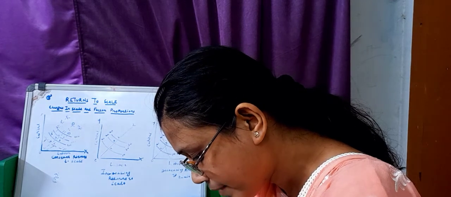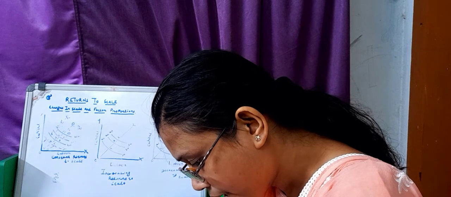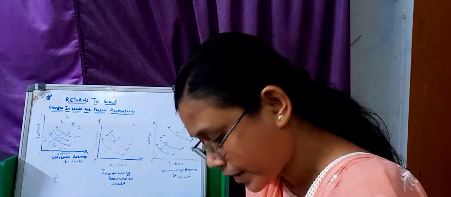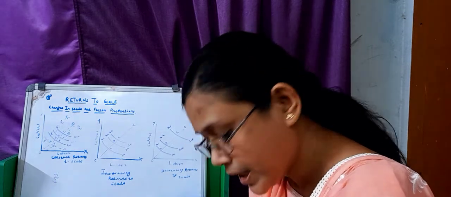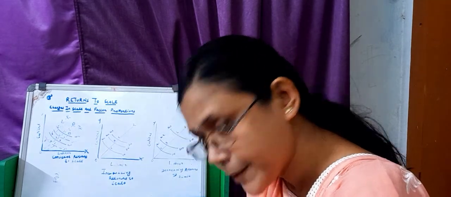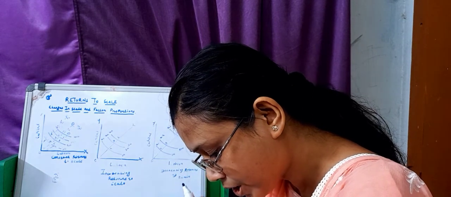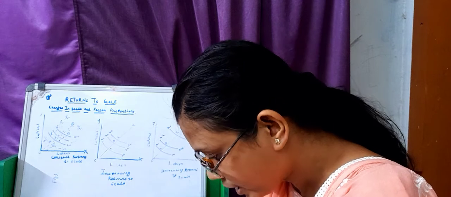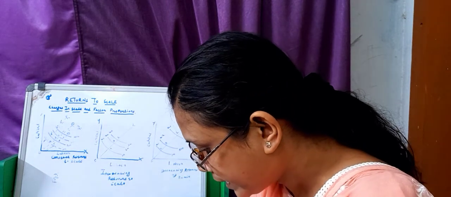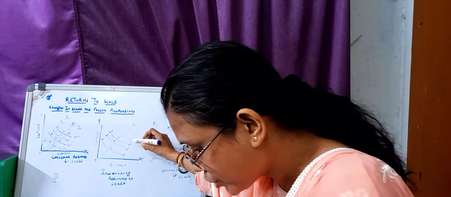When a firm expands, increasing returns to scale often occur in the beginning. Several factors account for increasing returns to scale. First, indivisibility of factors. Second, greater possibilities of specialization of labor and machinery. Third, dimensional economy.